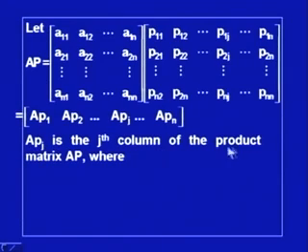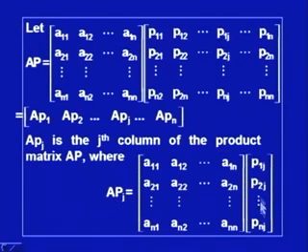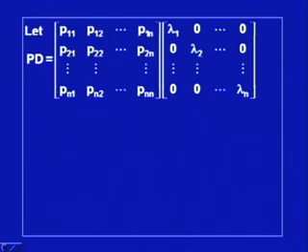APJ is the jth column of the product matrix AP, which I have already explained. Now, considering the right hand side, PD is equal to the matrix P multiplied by the diagonal matrix. This matrix P has already been explained, and this diagonal matrix will have eigenvalues on the diagonal. So, the matrix A is diagonalizable means that we have D equal to P inverse AP, where D is a diagonal matrix consisting of eigenvalues.